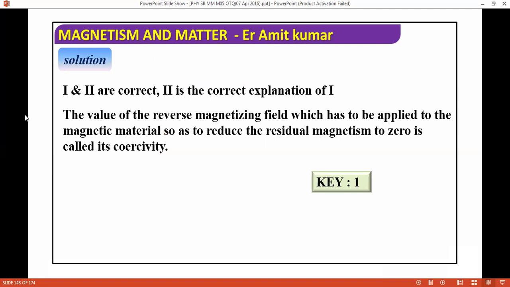So what is the coercivity? You should know the definition: the value of the reverse magnetizing field which has to be applied to the magnetic material so as to reduce the residual magnetism to zero is called its coercivity. Next question.